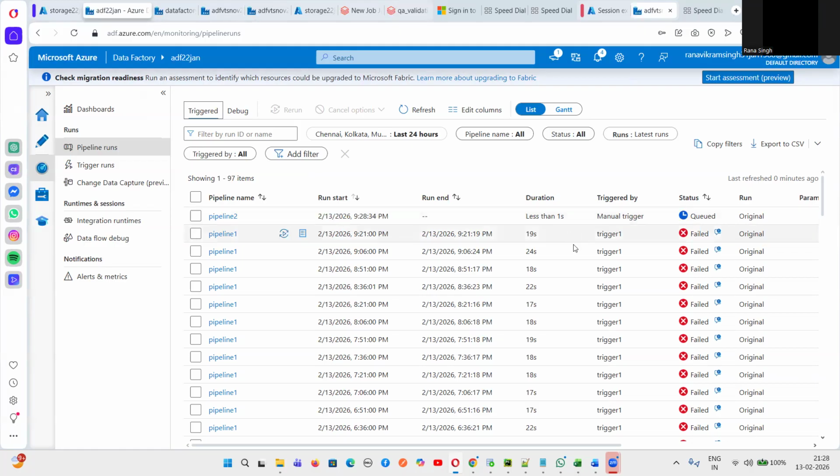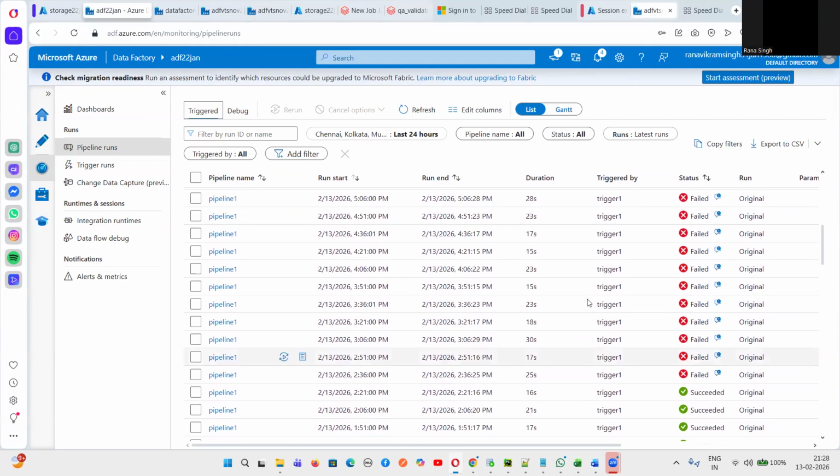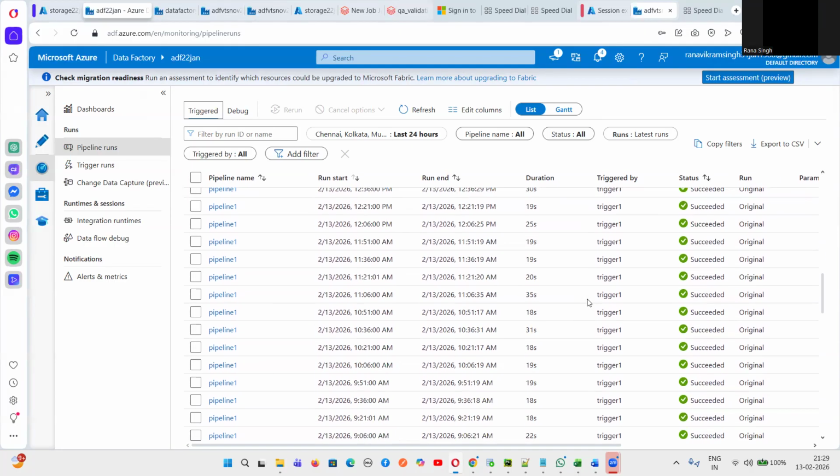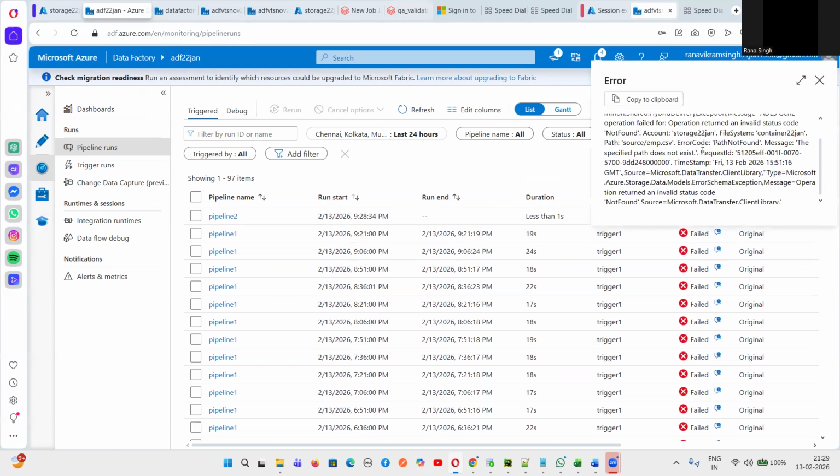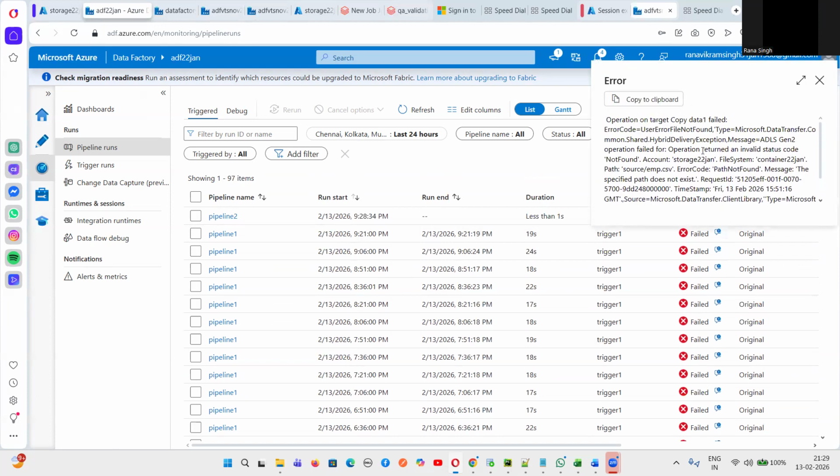And if it has failed, guys, you can see how many times it has failed and how many times it has succeeded. All the pipeline details are always present here. In case it fails or passes, we can just go to the logs, which I'll show you. So you can see the error in case there is any failure. As a tester, we need to give it to the developer and try to understand.